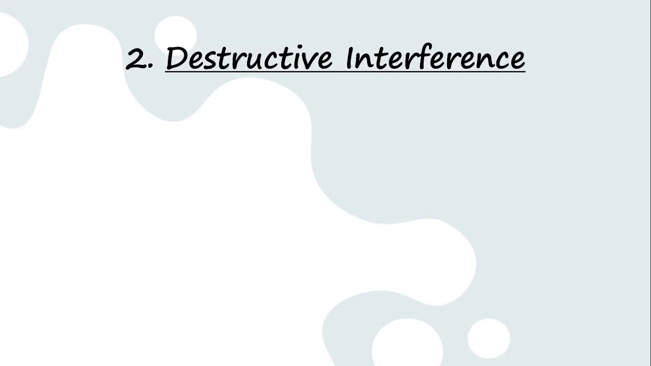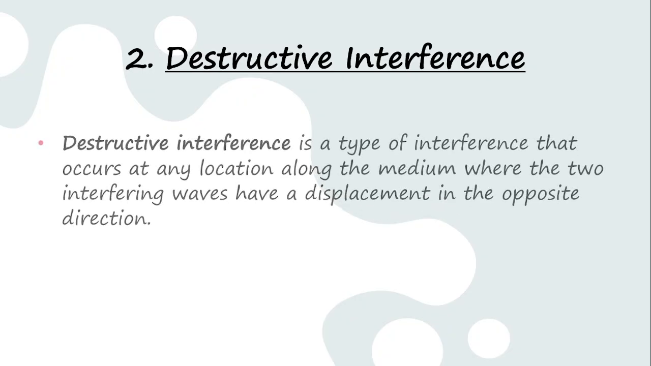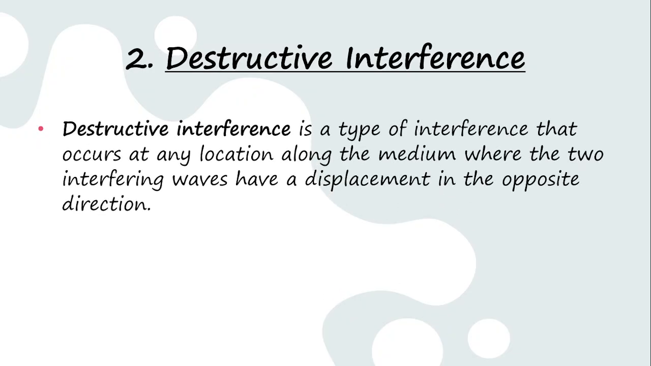Let's move on to the second one, that is destructive interference. Destructive interference is the type of interference that occurs at any location along the medium where the two interfering waves have a displacement in the opposite direction. So there is a kind of opposite direction observed after the two waves have met one another. So that's destructive interference.